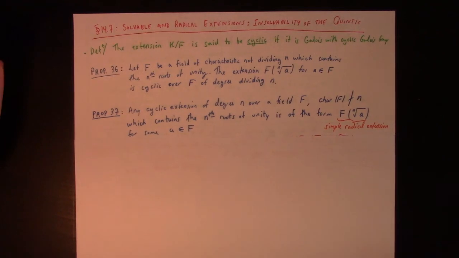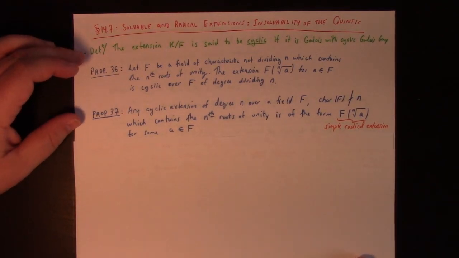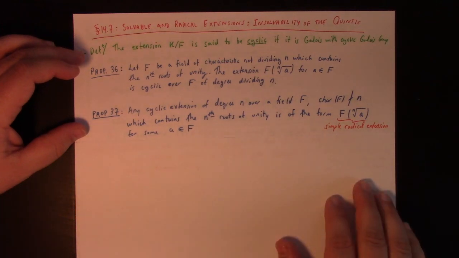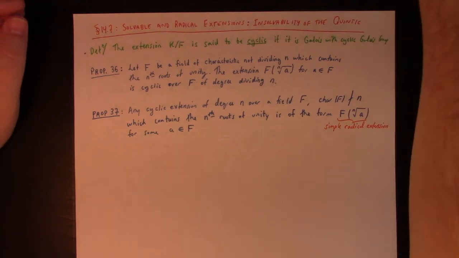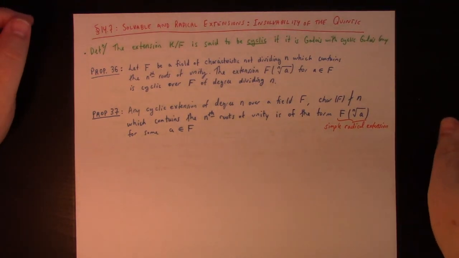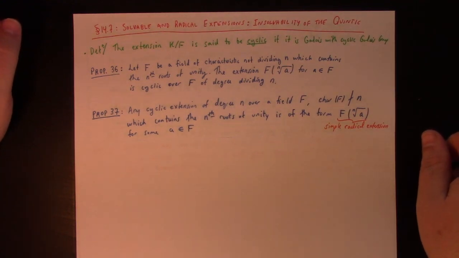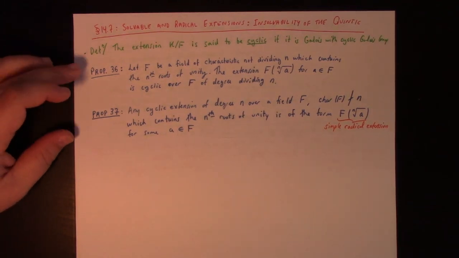All right. So the proof of proposition 36 and 37 is somewhat interesting, and maybe we'll spend some time Wednesday on it. I don't know. It involves something called the Lagrange resolvent, which is kind of interesting, and some neat and pretty, not that hard to follow calculations. So it might be worth looking at Wednesday when we're together.